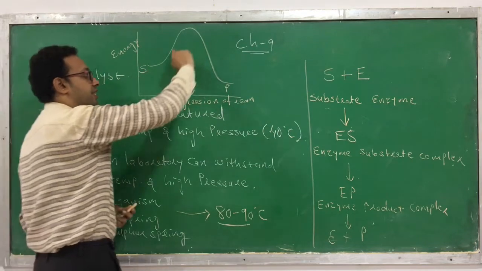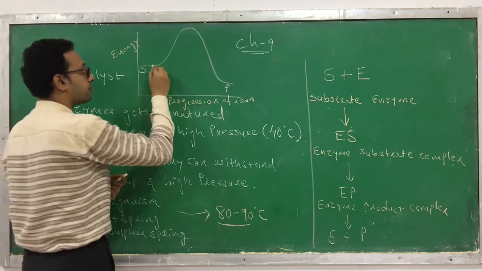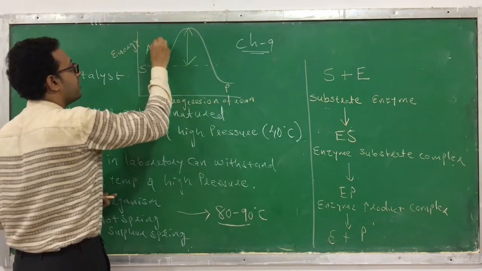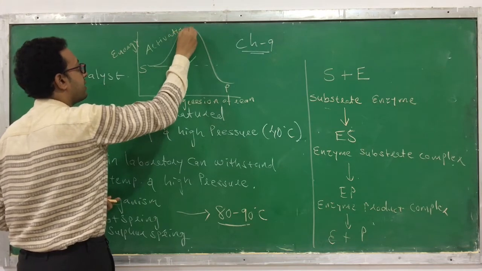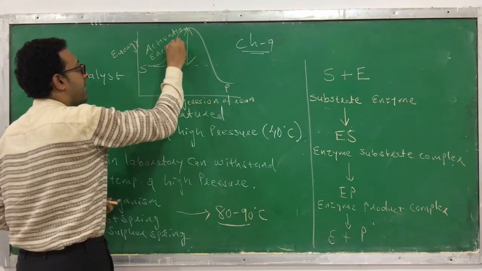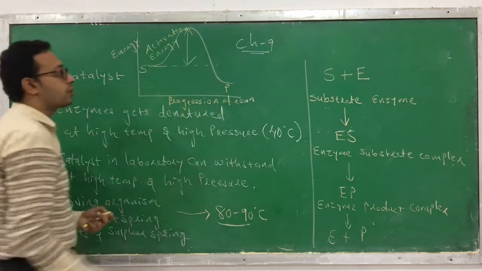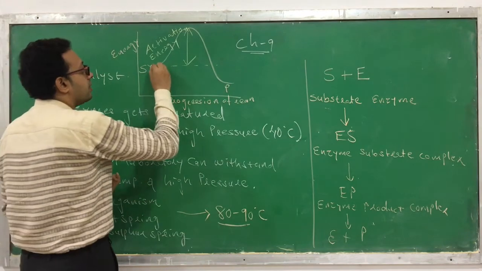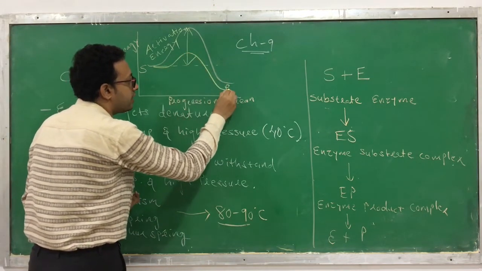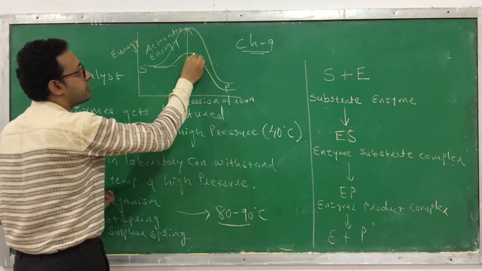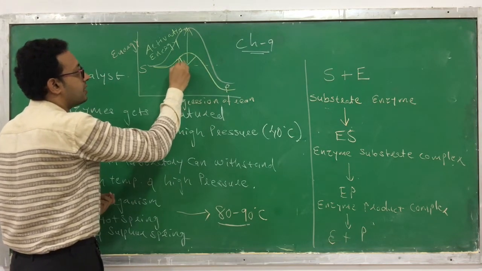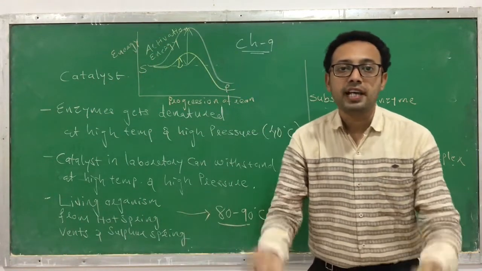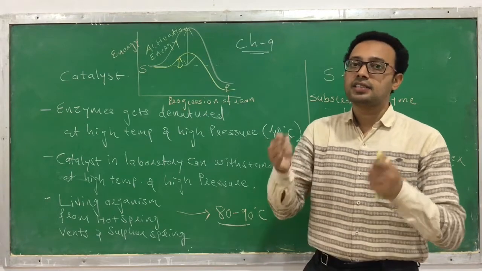By a reaction, the substrate gets converted to a product. So it needs some kind of energy, and this is known as activation energy. By activation energy, the substrate gets converted to a product. But when the enzyme is present, the activation energy that is required is low. You can see how much activation energy is required. In presence of enzyme, very low energy is required. So at the low energy, the reaction can proceed. So that's why they increase the rate of reaction.